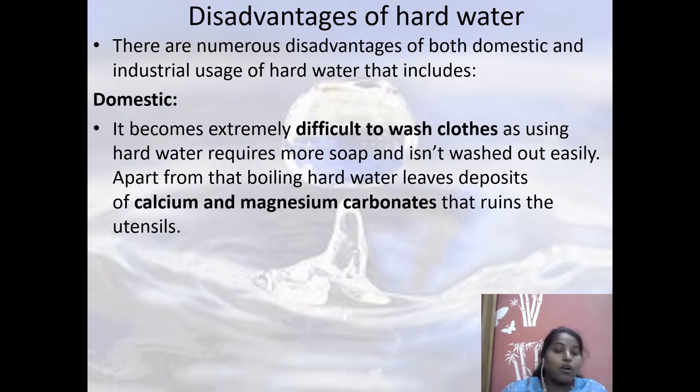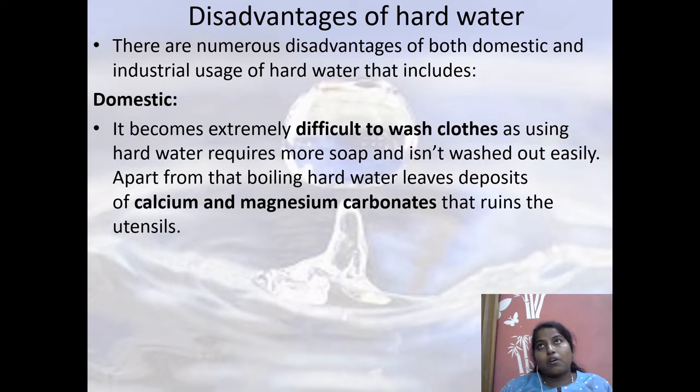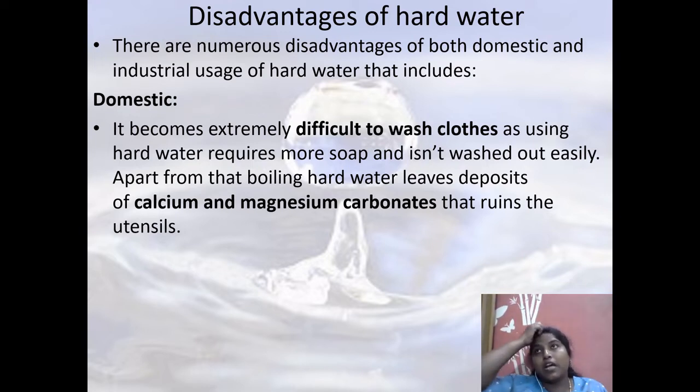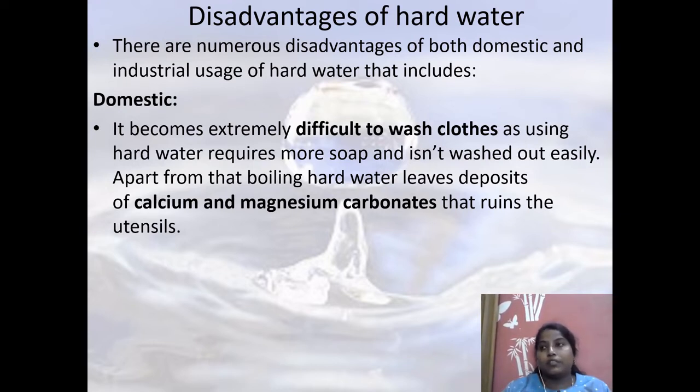In the beginning itself, we talked about the disadvantages. Hard water is causing so much of a problem. Even in our houses, in the bathrooms and in our sinks, if our water is hard, you will have clogging, and one yellowish layer getting deposited all over our sink.